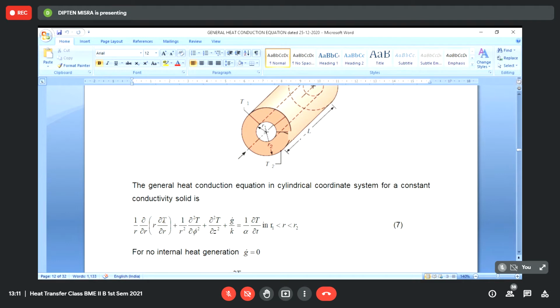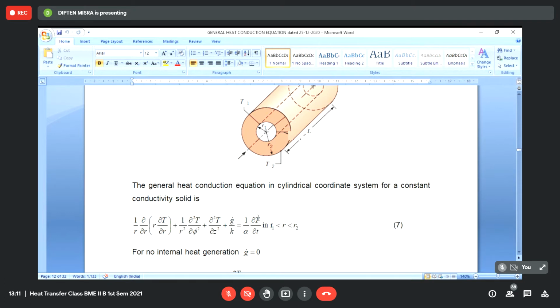This takes care of the temperature variation along the radial direction. This takes care of the temperature variation along the circumferential direction. And Z stands for the axial direction, which is taken care of by this term. If there is a temperature variation along the axial direction, then this term takes care of it. And this, as you have already come across, is the volumetric heat generation term, which is the rate of heat generation per unit volume.